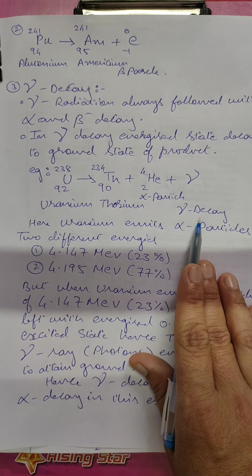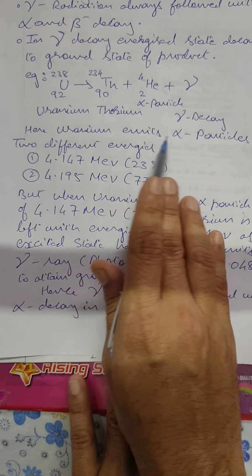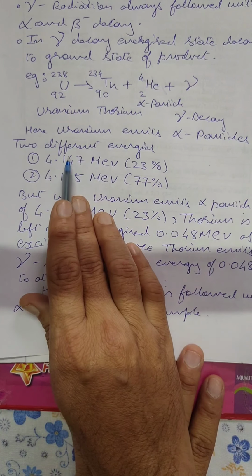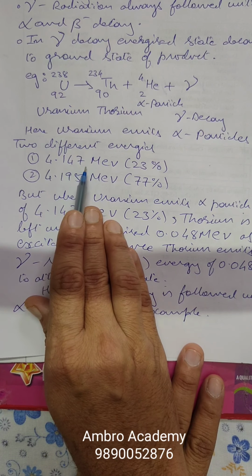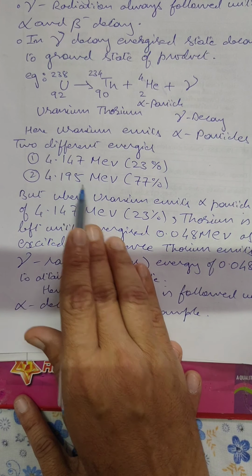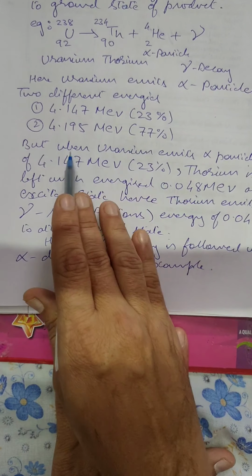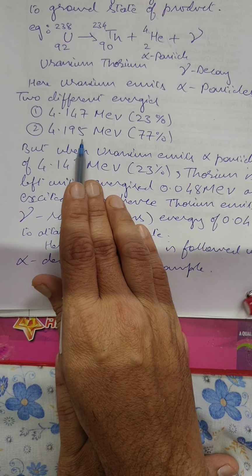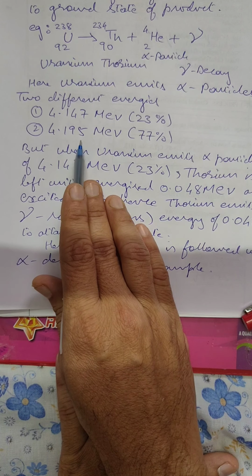Why gamma radiation? Here take an example. Uranium emits alpha particles of two different kinds: 4.147 mega electron volt, 23%, and 4.195 mega electron volt, 77%. When it is emitting 4.195 mega electron volt, there is no problem, it is already in the ground state.